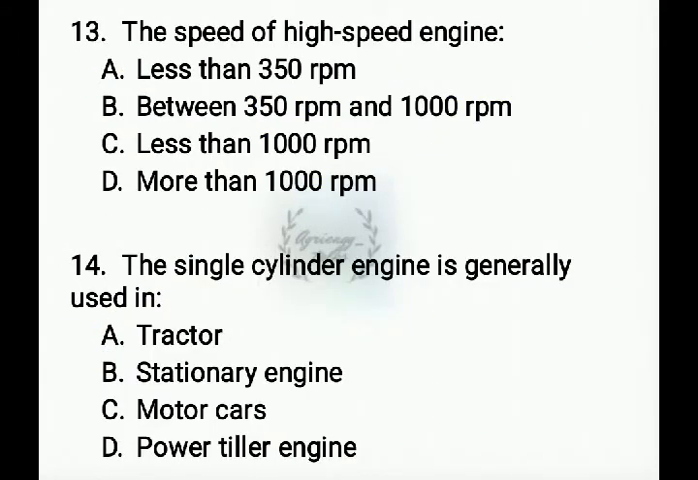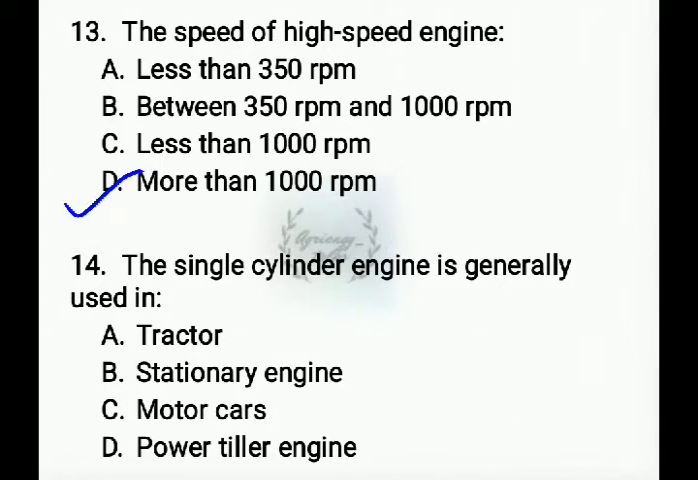Next question, the speed of high speed engine is. Options are less than 350 rpm, between 350 to 1000 rpm, less than 1000 rpm, more than 1000 rpm. The option is more than 1000 rpm.